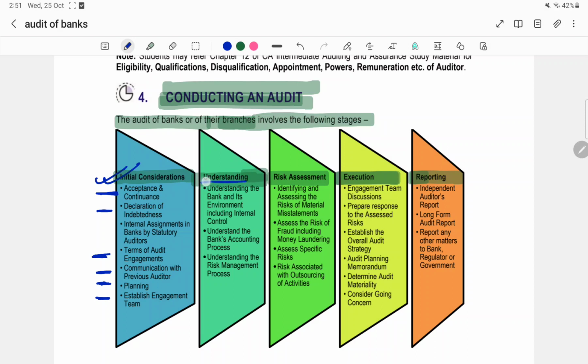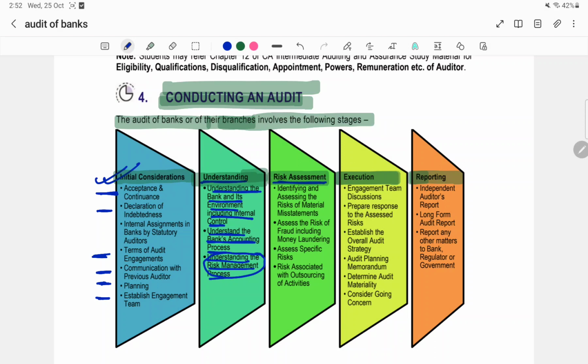Now in the understanding part, what we'll see, we will have to understand the entity, that is, here it's going on, bank audit. So we'll understand the bank and its environment, including internal control. Internal control, you all know that also we have to understand, that how is the internal control, how much the effectiveness is there. Then we have to understand the bank's accounting process and risk management process. This we'll see in detail also.